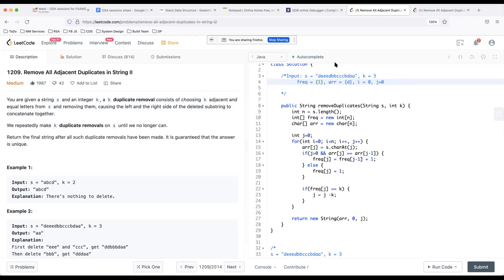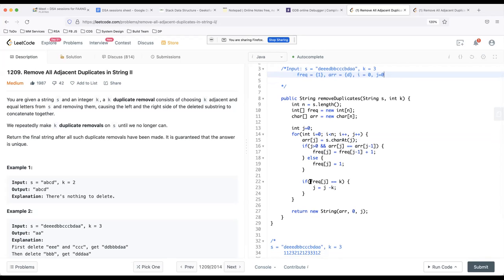I'll just write it side by side. So frequency of j is 1. After this step, we check whether frequency of j is k. It's not true because k is 3. So we go to the next iteration. We do i plus plus, j plus plus. So i becomes 1, j becomes 1.